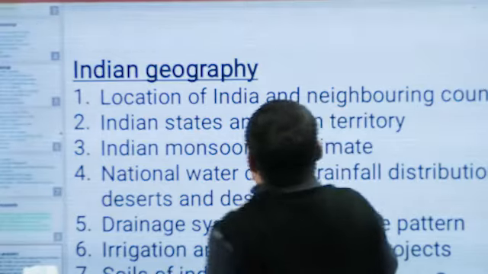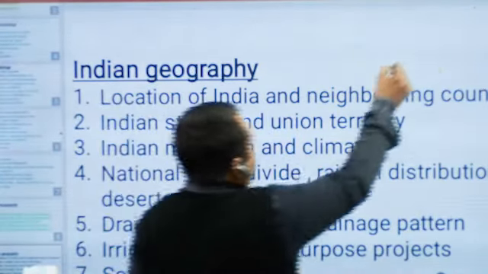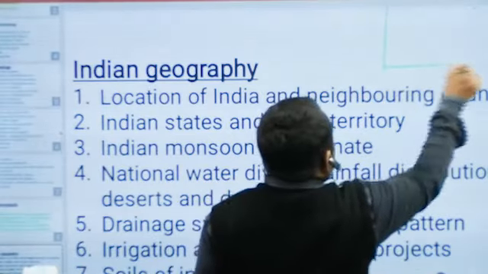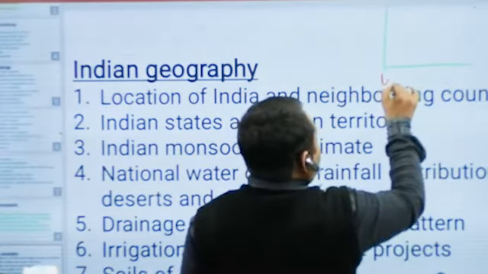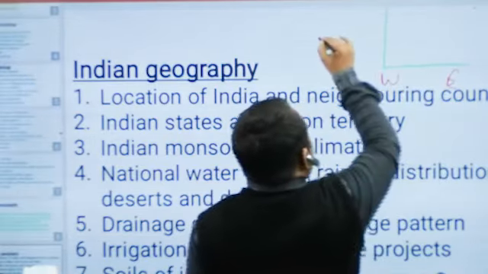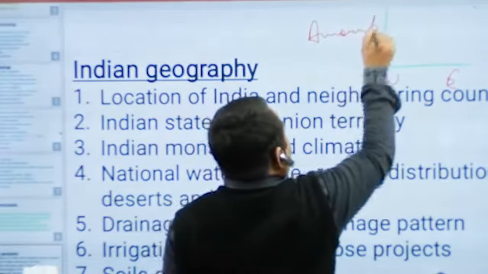If we talk about the general view of rainfall distribution in India, the amount of rainfall decreases from west to east, right?